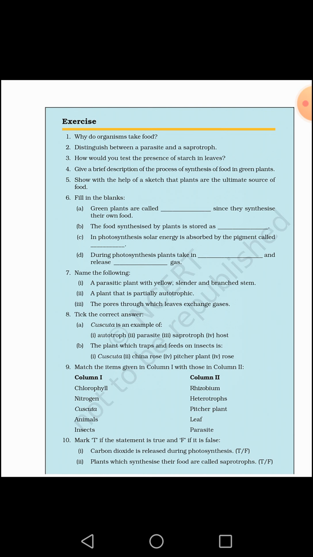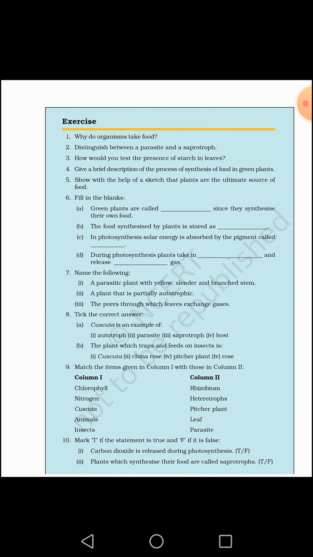In question number 8, Cuscuta is an example of parasite. The plant which traps and feeds on insects is, as you can see, Pitcher plant. In 9th, you have to match the column. Chlorophyll, as we know, is present in leaf. Nitrogen is fixed. Here you firstly see all the options. As we know, chlorophyll is present in leaf. Nitrogen is fixed by rhizobium. Cuscuta is a parasite. Animals are the heterotrophs and insects are eaten by the Pitcher plant. So you will match like this.